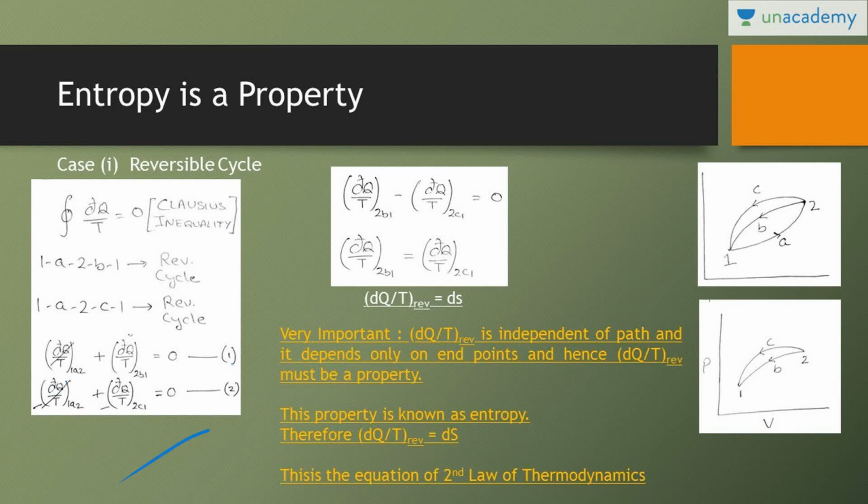Subtracting it from the previous equation, dq by t through A will cancel out, then dq by t 2B1 minus dq by t 2C1 is equal to 0. That means the value of heat transfer by temperature through path B and through path C is the same. The paths are different, one is path B and another is path C, but their endpoints are the same, which are 1 and 2. That means this is a property, it does not depend on the path, it only depends on the endpoints.